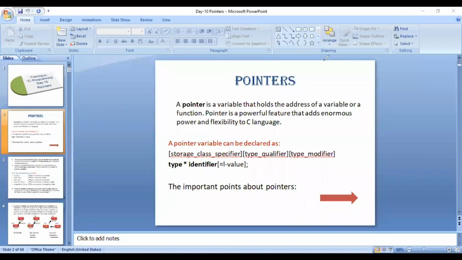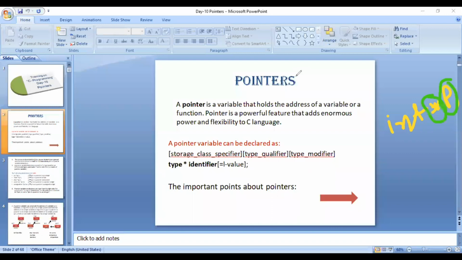Now let's say, for example, if I declare a pointer like this, int star p, what do I mean by this particular declaration? Here the name of the variable is p, which is of pointer type.